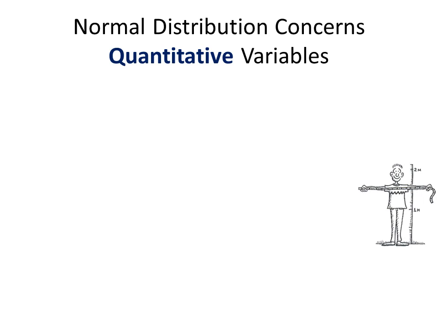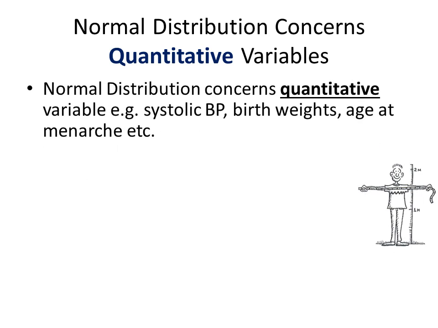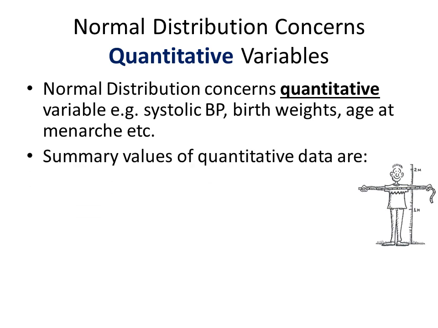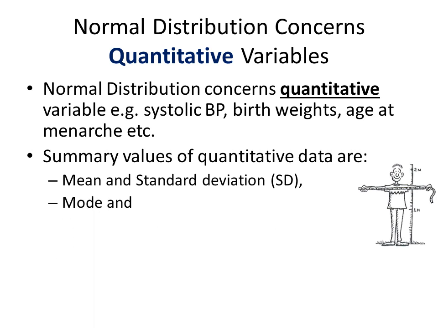Quantitative variables record a value in each individual of the sample, like systolic blood pressure, weight, height, birth weight, age at menarche, etc. The summary values of quantitative data are the mean and standard deviation of the sample, mode and median of the sample.